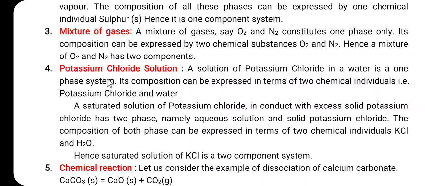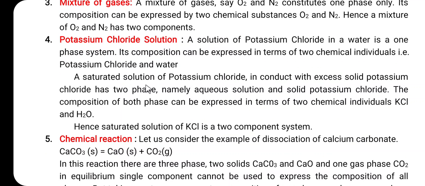Then the next example is the potassium chloride solution. A solution of potassium chloride in water is a one phase system, because potassium chloride is completely dissolved in the water. Its composition can be expressed in terms of two chemical individuals, that is potassium chloride and water. So, here C is equal to 2.